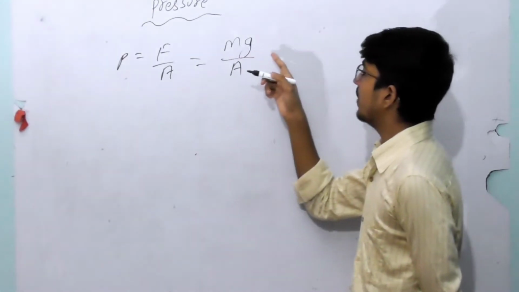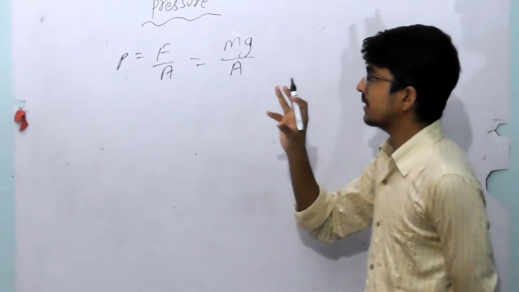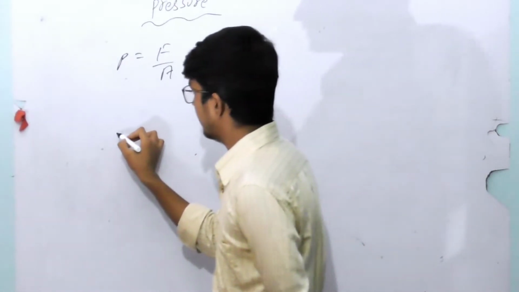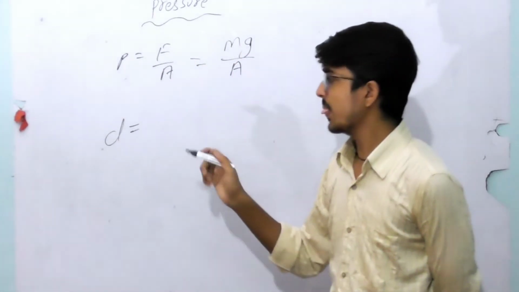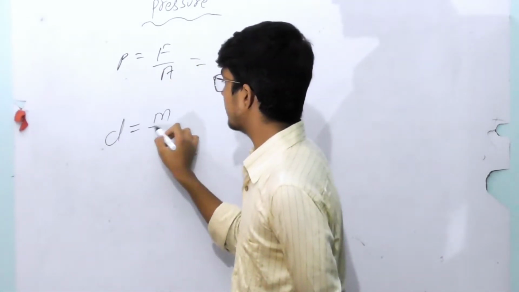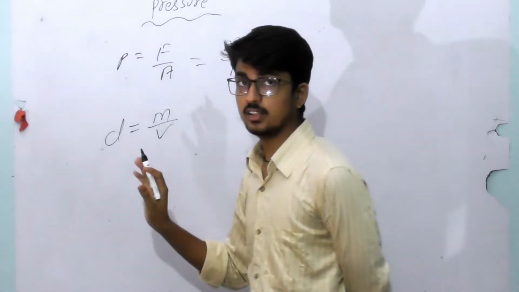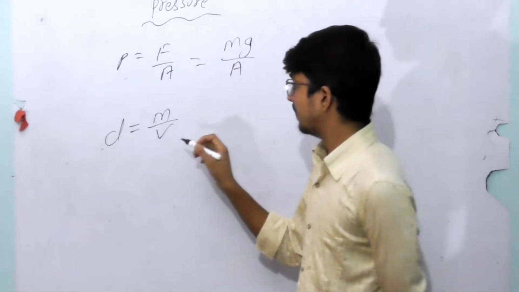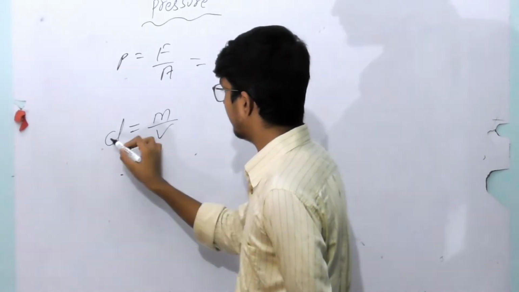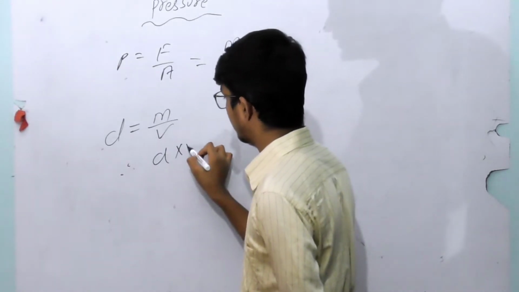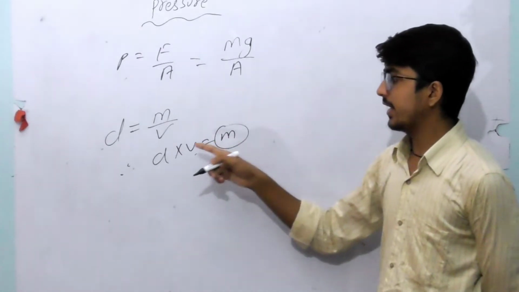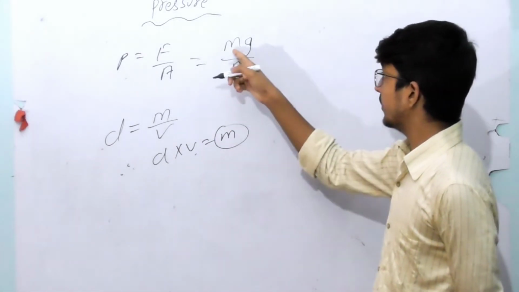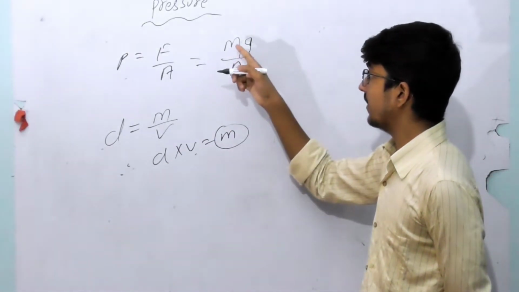Now, the mass of the liquid, say water, is found from density. What is the formula of density? Density is equal to mass per unit volume, and from cross multiplying you get d into v is equal to m. So we can write d into v instead of m.